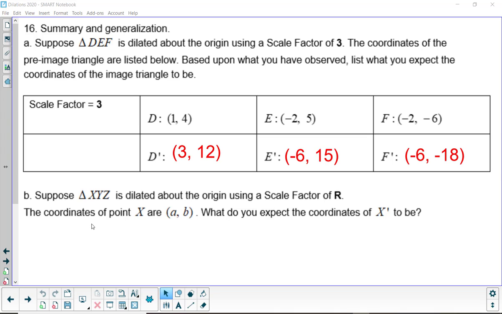Finally, part B, suppose a triangle XYZ is dilated about the origin using a scale factor of some number capital R. The coordinates of point X are given by small a comma small b. What do you expect the coordinates of the image X prime to be? Press pause as needed. You'll notice that the coordinates are going to be R times whatever A is, comma R times whatever B is. Please finish the problems up through number 16 on the PDF, and this concludes video number 4.